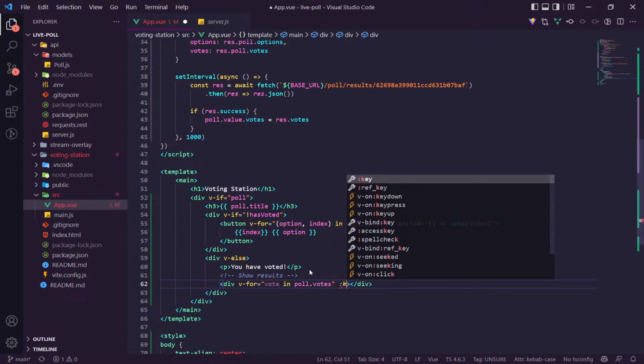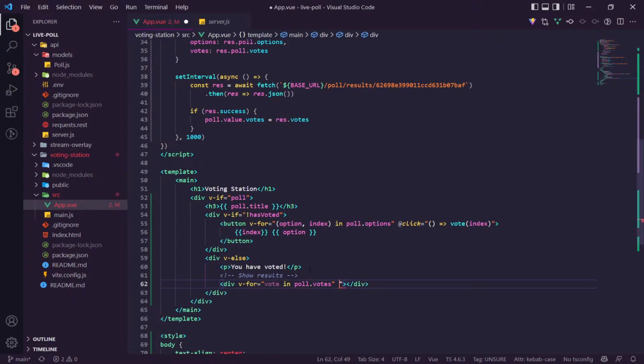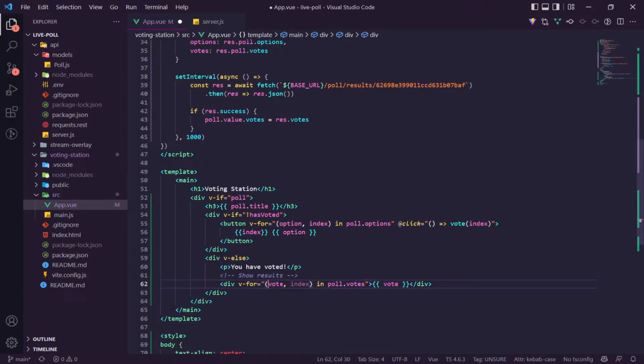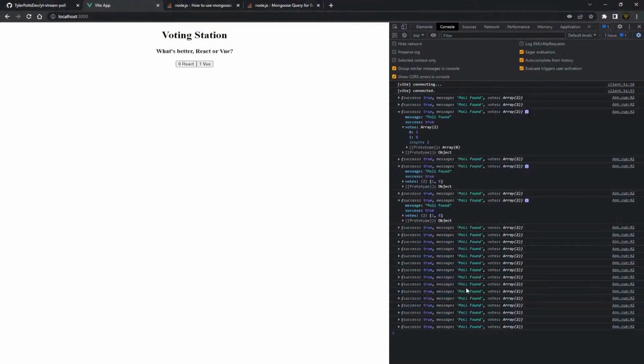We'll just have a key as well. I guess you don't need a key right now for this. We can just show the results. We should also get the index actually. I have an idea for this. Before this, what we can do is say poll.options index and then vote.